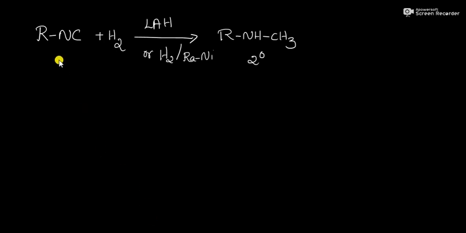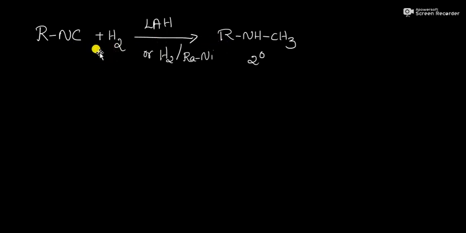This is our isonitriles. Here isonitriles can be converted into secondary amine by the reduction of isonitriles using lithium aluminum hydride or catalytic reduction. Here the catalyst used is Raney nickel, or metal hydride reduction or electron transfer reduction can be applied for the reduction of isonitriles into secondary amine.